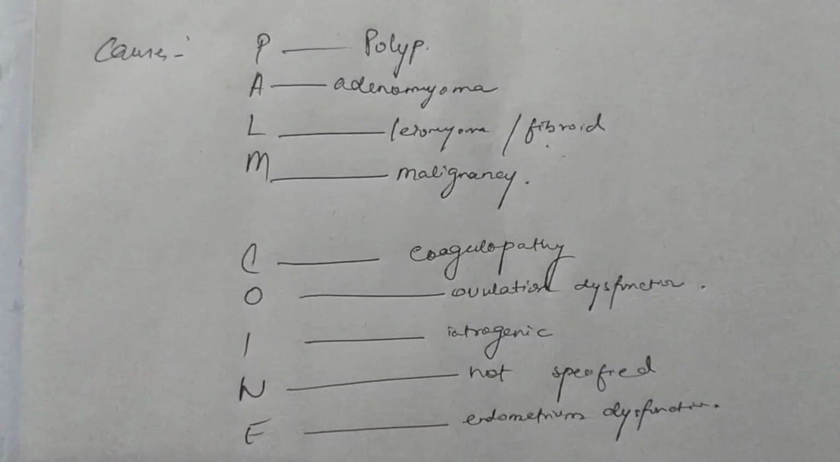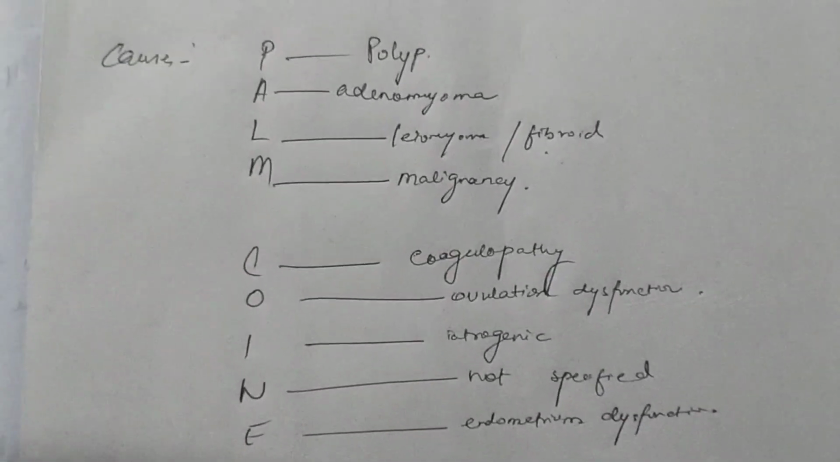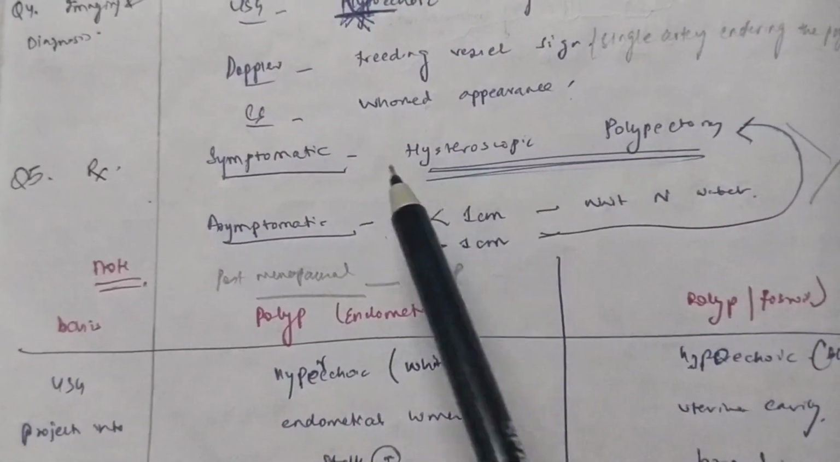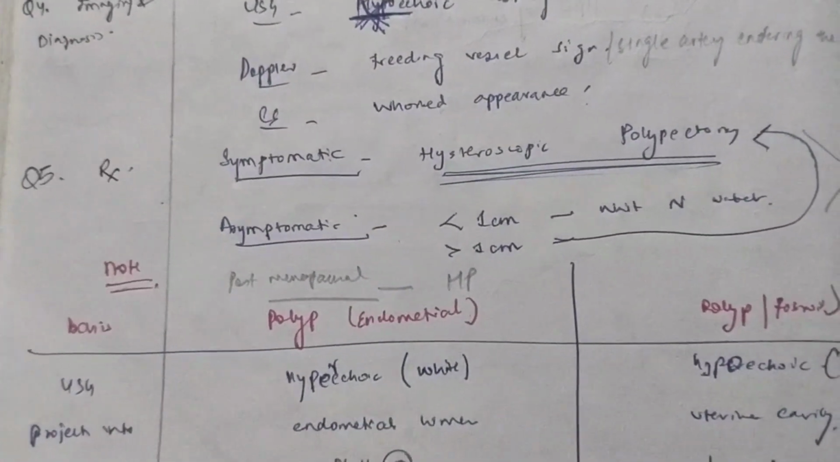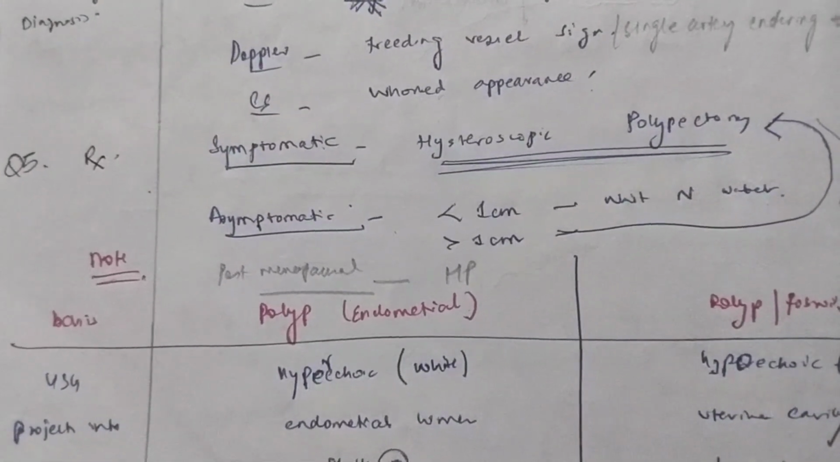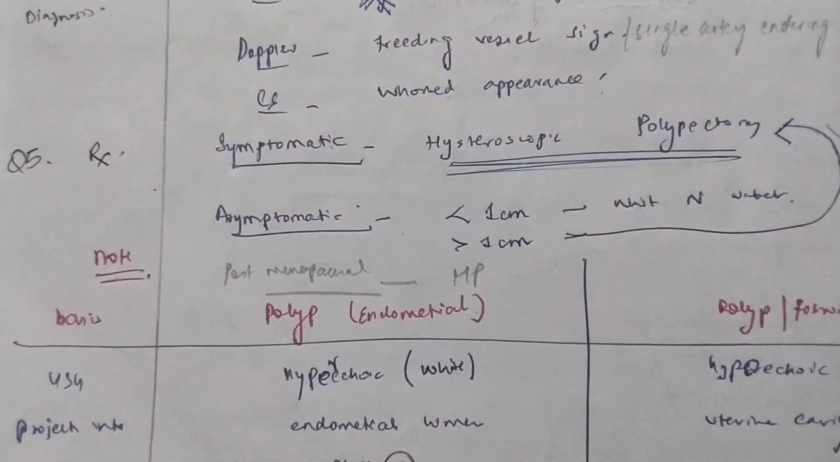Now, as a doctor, you should know how to treat these conditions. So we will start with polyp first. This is the management of the polyp. You have to first see whether the patient is symptomatic or asymptomatic. Now, what can be the features or the symptoms of a patient who has come with a polyp? Obviously, we are dealing with abnormal uterine bleeding, that means there will be abnormal bleeding.